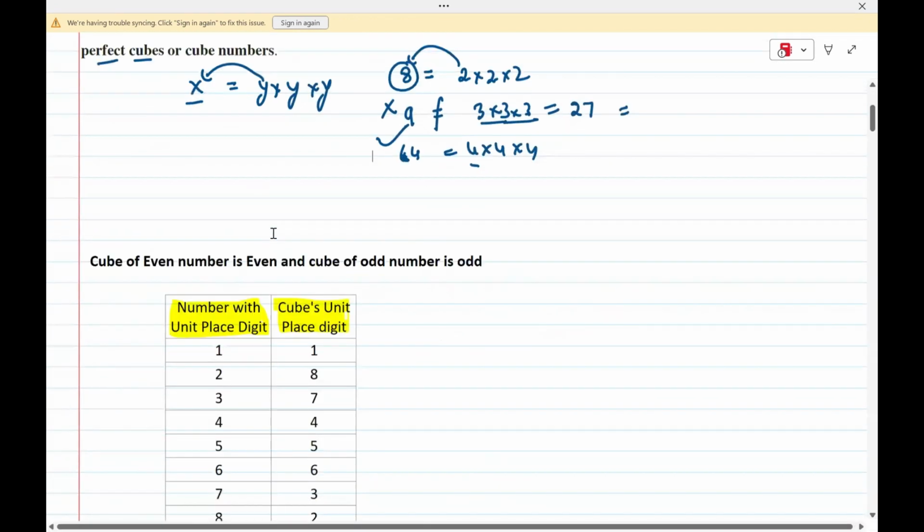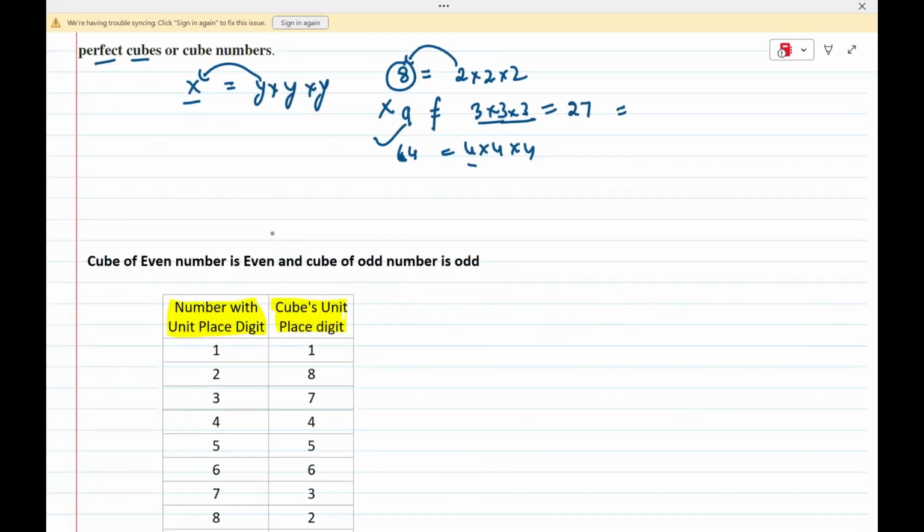Our next topic is that the cube of an even number is always even, and in the same way the cube of an odd number is odd. See, if I take 1 cube, it is 1. If I take 2 cube, it is 8. If I take 3 cube, it is 27. So 1 is odd, so the cube is odd. 2 is even, so 8 is even. 3 is odd, so 27 is odd. And like that, all the numbers give the same result.